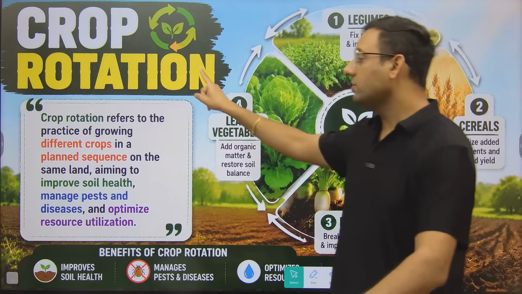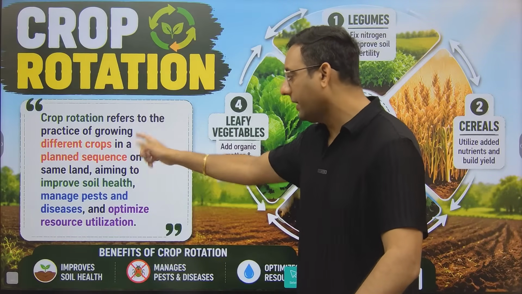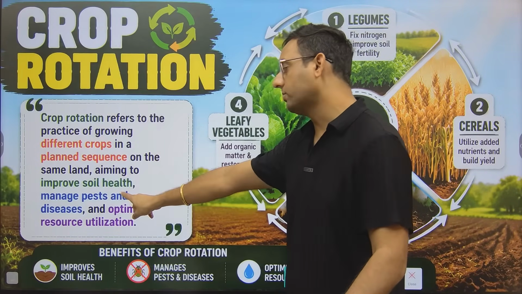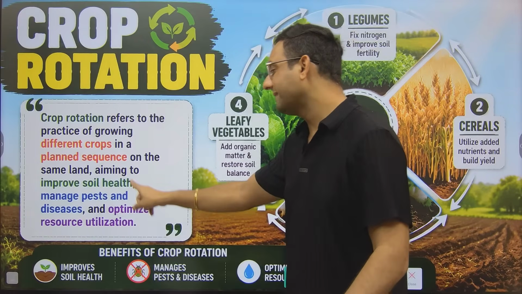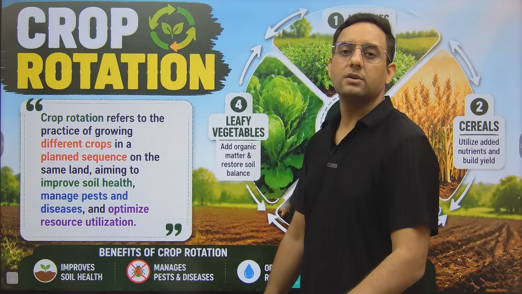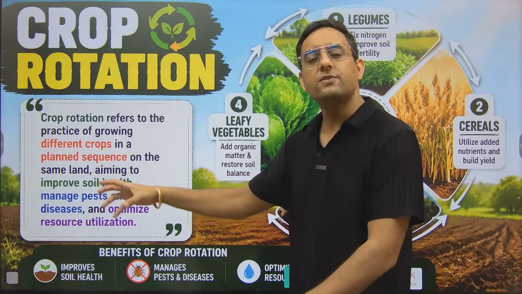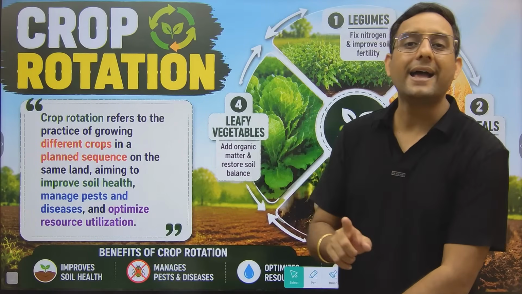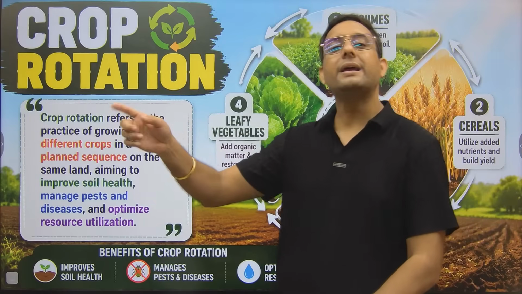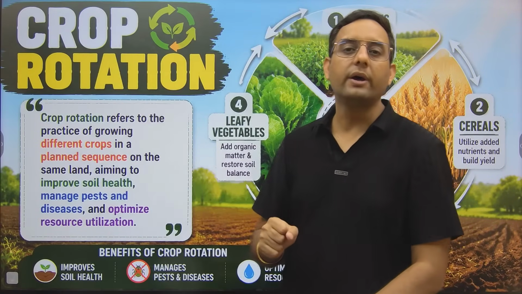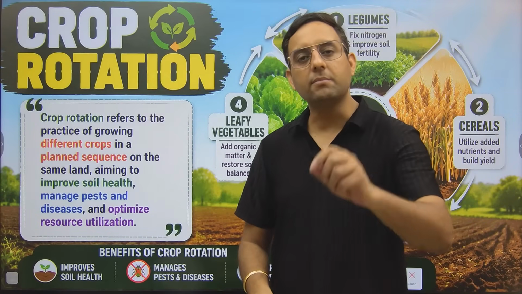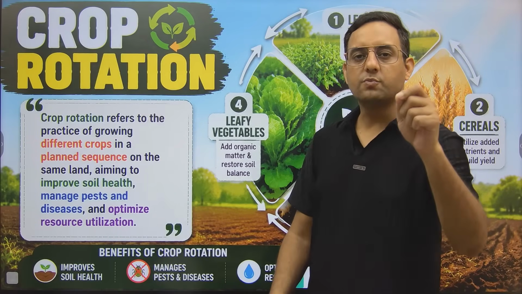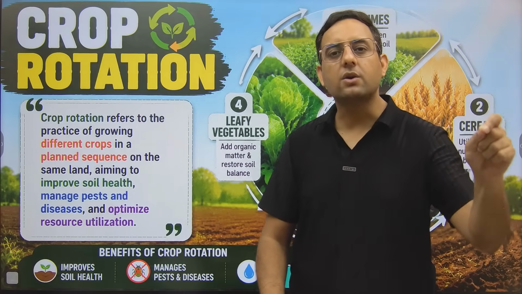So crop rotation refers to the practice of growing different crops in a planned sequence on the same land, aiming to improve soil health, manage pest and disease, and optimize resource utilization. So if the plan is based on the scientific principle, it is crop rotation. But if the plan is based on the profitability and just to use the proper soil, then it will be known as cropping scheme. Now I again need a Y in the chat section. Are you guys clear about the difference between cropping scheme and crop rotation?